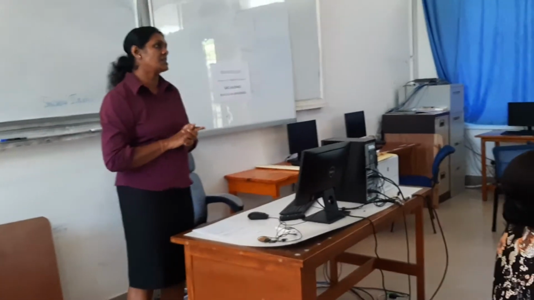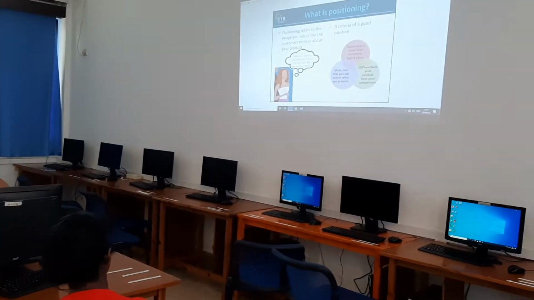But your product is going to be bought by customers, right? So customers will have an image, no? This product should look like this. That is called product position. So the objectives of the lesson are to explain what positioning is and the three criteria for a good positioning, and identify the three steps to position a product. So as you can see from this slide, you will understand more.